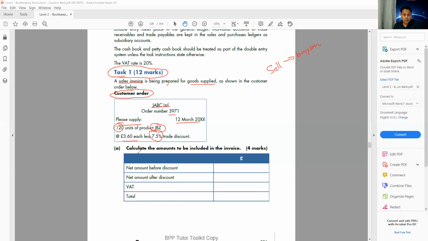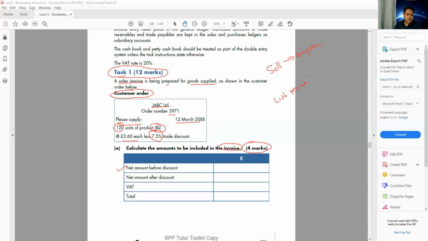We need to calculate the amount to be included on the invoice. So which amounts will be included in the invoice? This is a 4 marks question. Let's have a look. The first one is the net amount before the discount. This is called the list price before the discount, so list price means net amount before the discount.